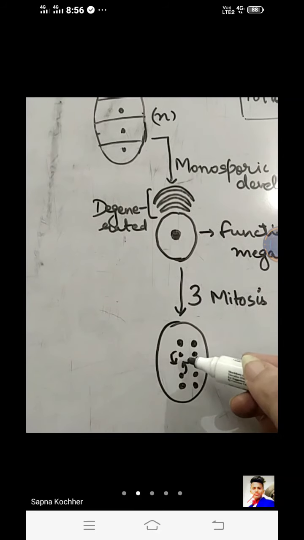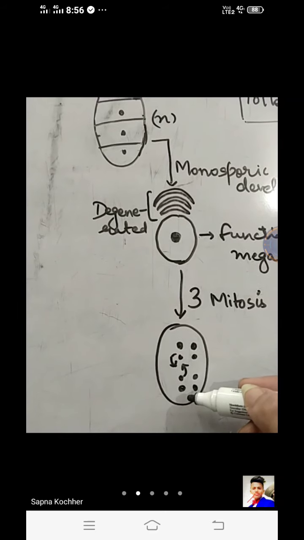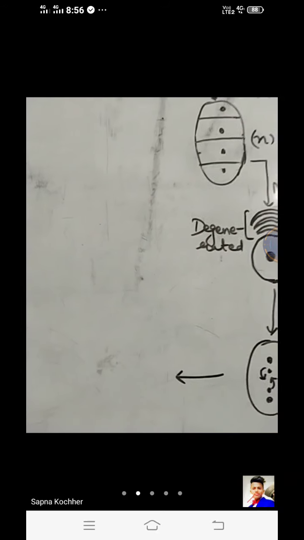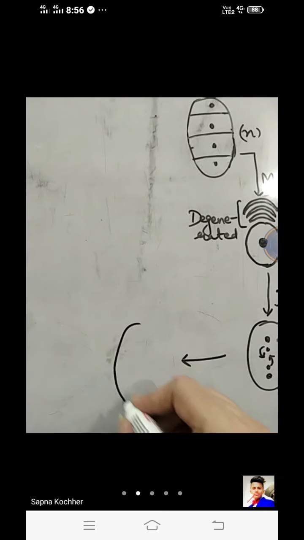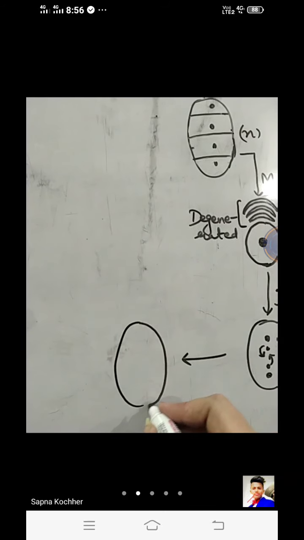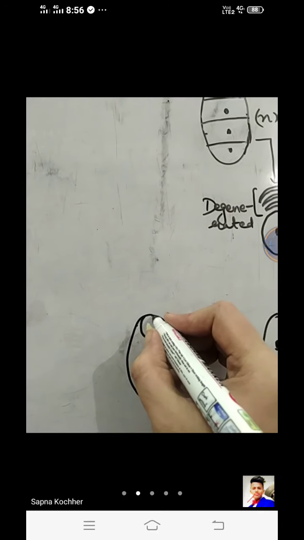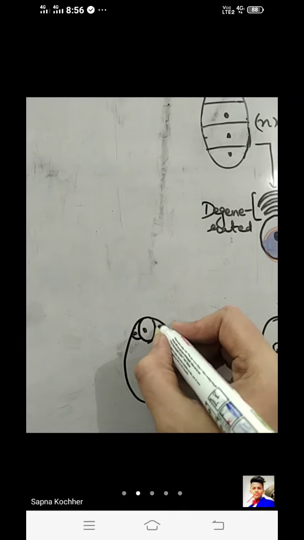1 from each side comes to the center and the 3 are positioned at the poles, resulting in the formation of the female gametophyte structure, that is the ovule structure. What is that structure? This is the female gametophyte. The 3 cells, first cell, second cell and third cell, get located at the pole.